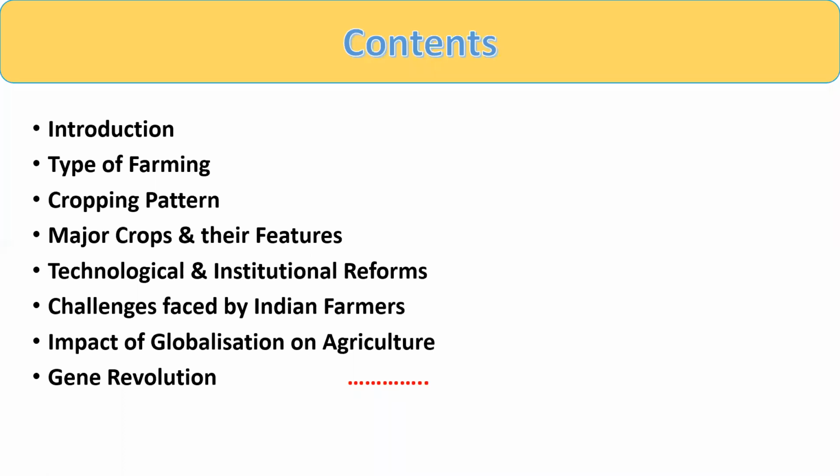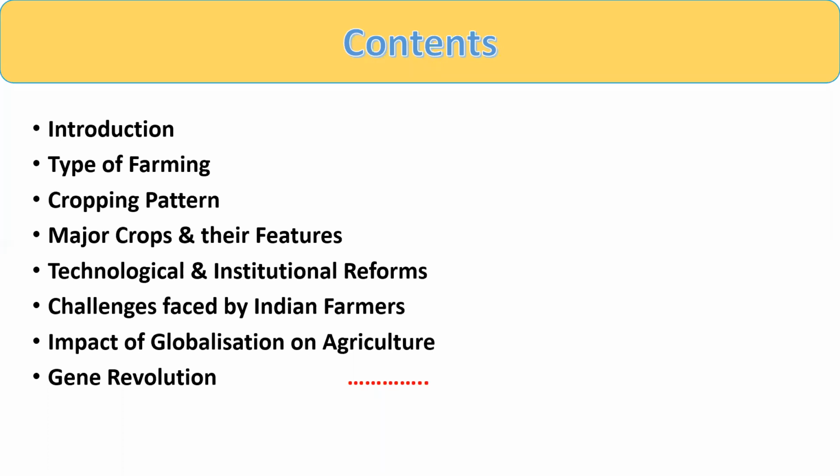Right, students? After studying these topics, we will study the technological and institutional reforms in agriculture. What reforms have been done and what steps have been taken by the government and other people, we will study all these things. After that, we will discuss the challenges faced by Indian farmers, because whenever we do any activity, we face a lot of challenges and we have to overcome them.